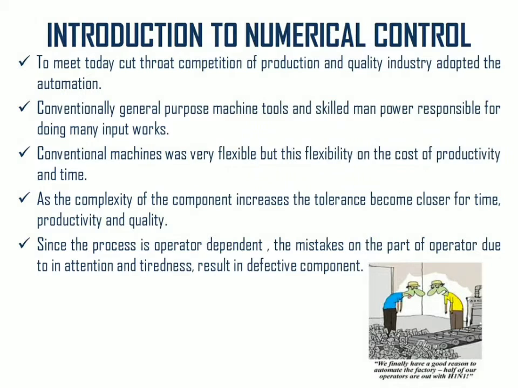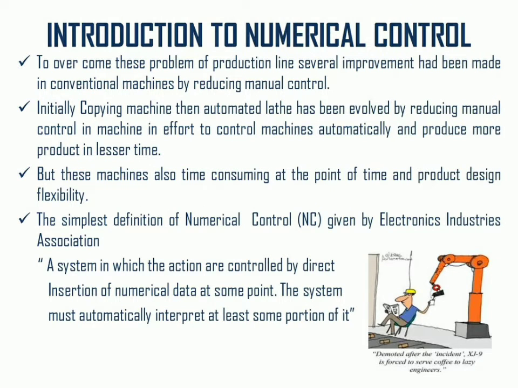To overcome these problems of the production line, several improvements have been made in conventional machines by reducing manual control. Initially, copying machines were developed as the evolutionary stage of numerical control machines. The copying machine was developed to reduce manual control, controlling the machine automatically and producing more product in lesser time. But these machines were also time consuming at some point, and product design